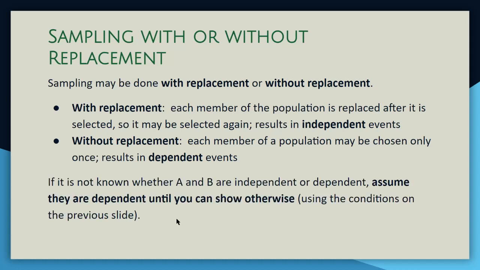If you don't know whether A and B are independent or dependent, you should assume they are dependent until you can show otherwise. And to show otherwise, we have to use one of those three checks from the last slide.